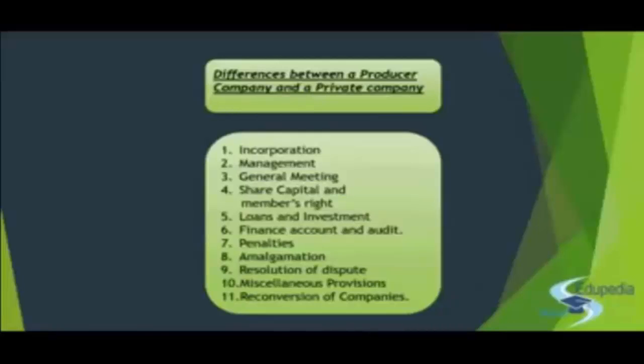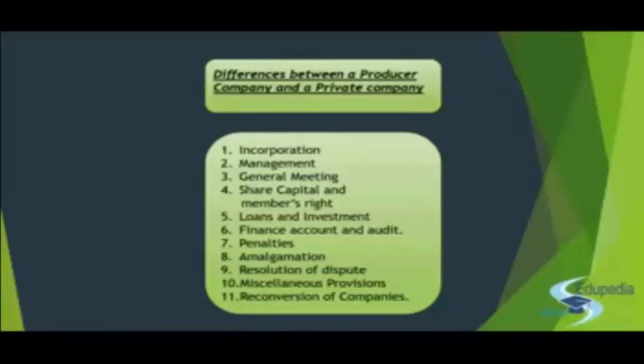Now if we talk about amalgamations, mergers or divisions, right? So what is the specific difference when you go ahead to amalgamate? Now for amalgamation, the procedures may not be very different, right? But the authority who has the jurisdiction changes. Like if you talk about the producer company, then the jurisdiction over the administration of the scheme which you have prepared for the amalgamation will lie with the registrar of the company. It has the entire jurisdiction, right?